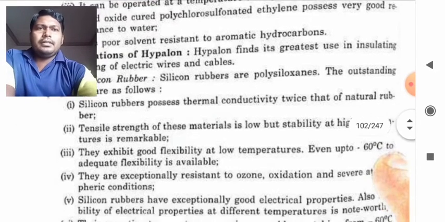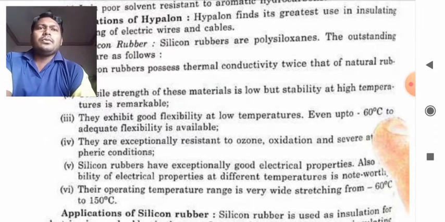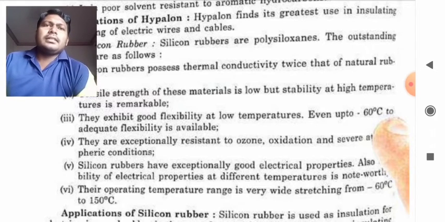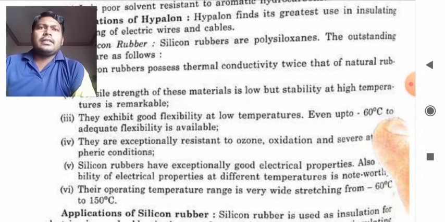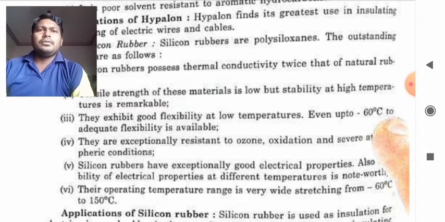Now they exhibit good flexibility at low temperature. Up to minus 60 degrees adequate flexibility is available. So we can use this material even down to minus 60 degrees centigrade with adequate flexibility, which is desirable to us.